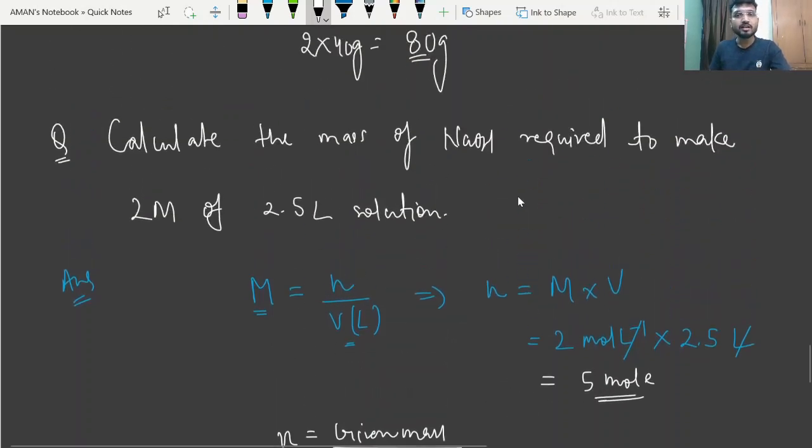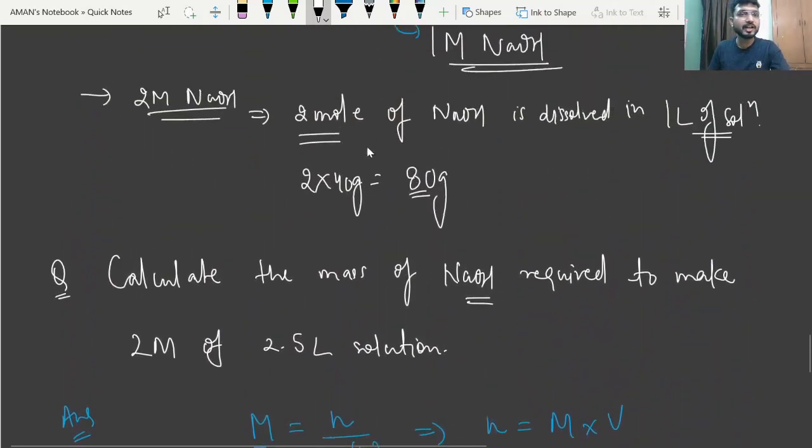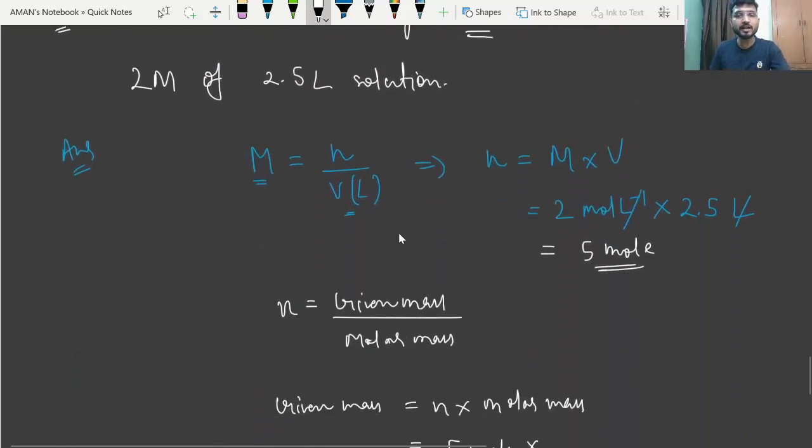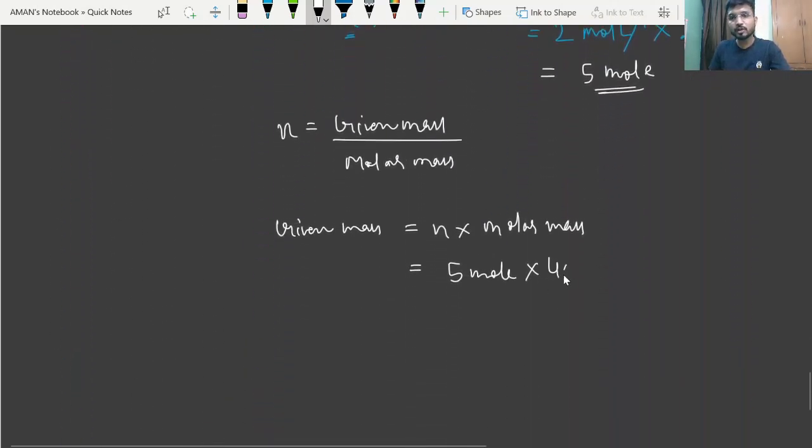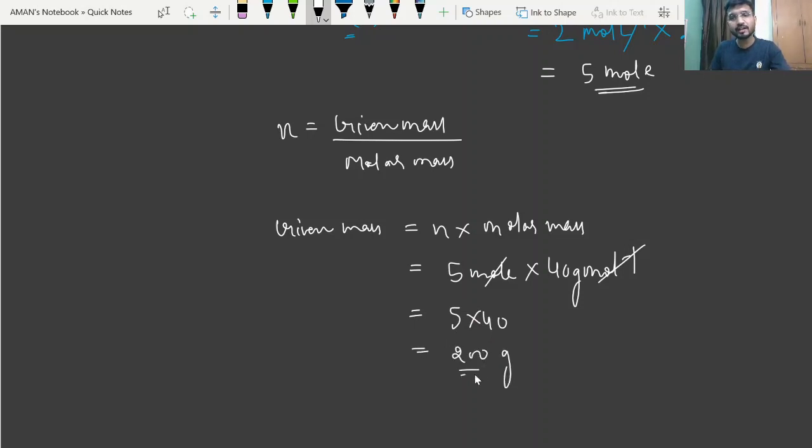So again beta, the molar mass of NaOH we have already calculated, right? That is 40 gram. So I just write 40 gram per mole. In this case, mole will get cancelled out by mole, right? And the mass will be 5 into 40, that is 200 gram. Okay, so this will be your answer.